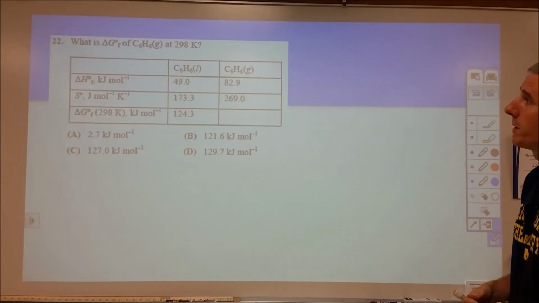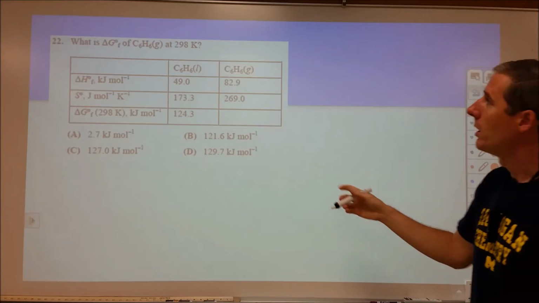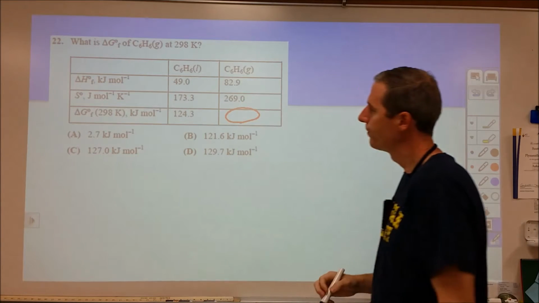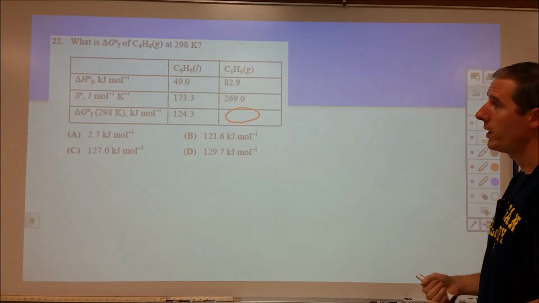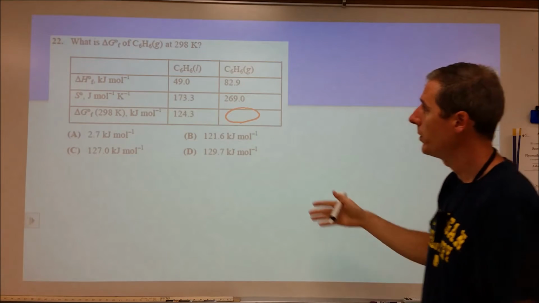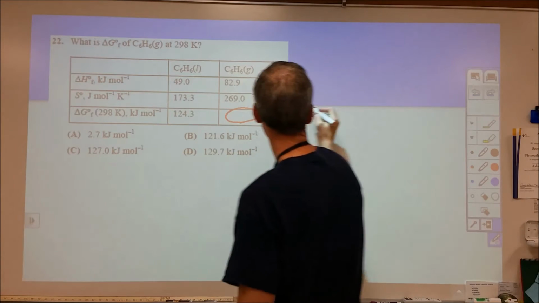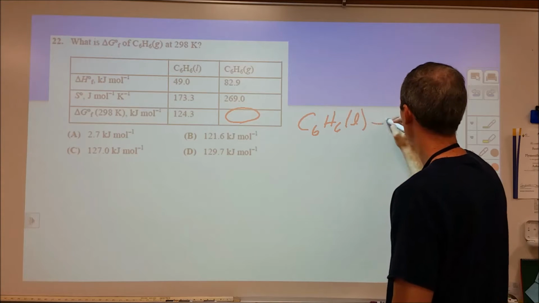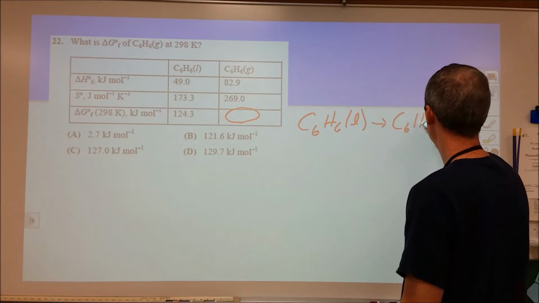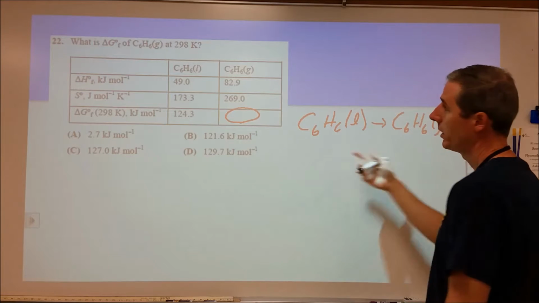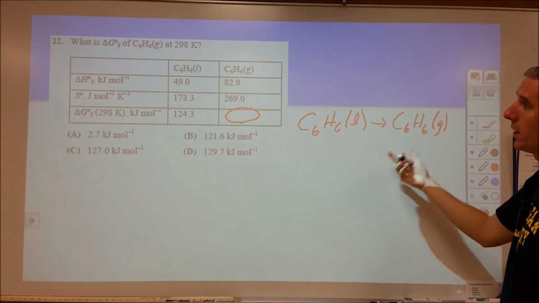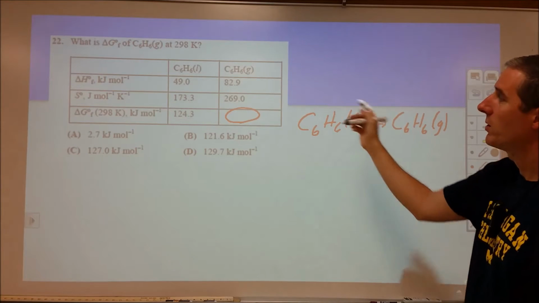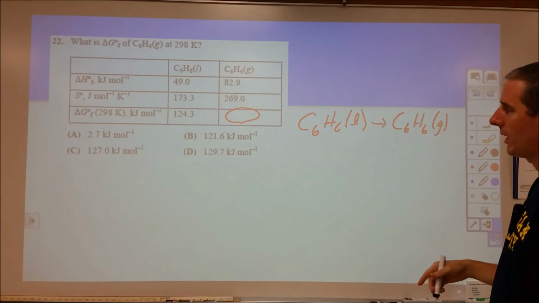So the second question, what's delta G naught formation of the gaseous form of the benzene here? So we're looking for this value. In order to do that, we need to do a couple things. First, we need to figure out for the reaction of the liquid form turning into the gaseous form, what the enthalpy for that reaction is, what the entropy for that reaction is, and then we're going to figure out the Gibbs free energy for that reaction, and we're going to use that to work backwards and find that missing value.